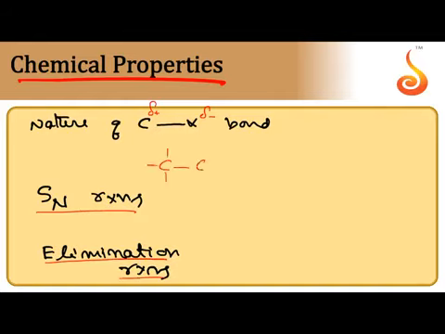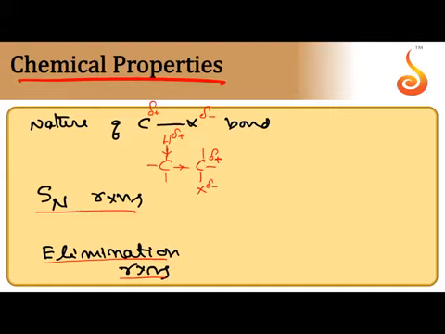Suppose this is the alkyl halide taken. Carbon which is holding halogen gets partial positive charge, while halogen atom gets partial negative charge. Because of the minus I effect of halogen, even hydrogen present on beta carbon also gets partial positive charge. So there are two types of atoms having positive charge.